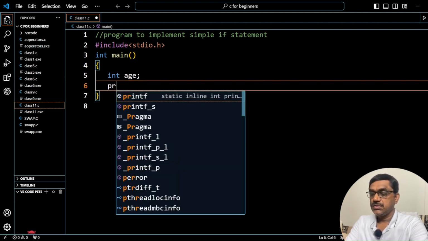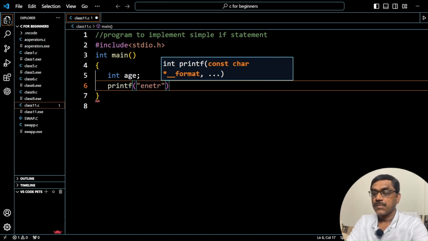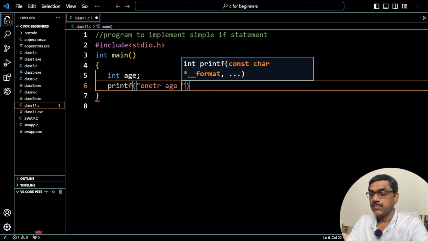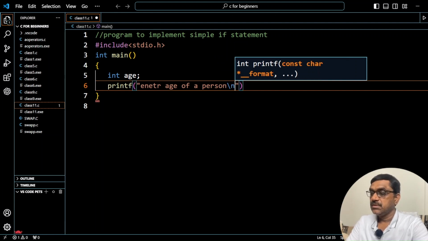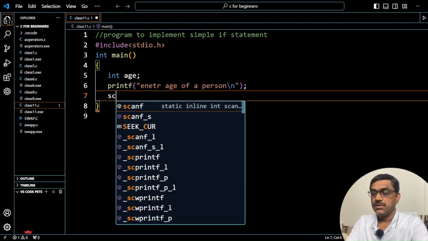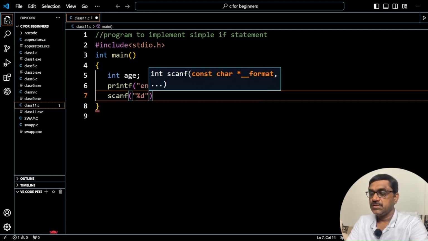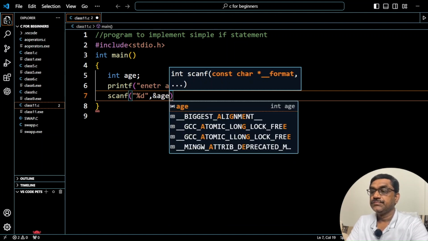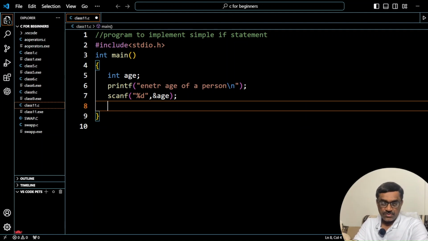After that you write printf, enter age of a person, with \n and a semicolon. You read the age with scanf, percent d in double quotes, comma, ampersand age. After reading this age, what you have to do is check the age.